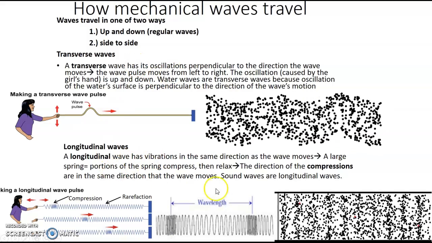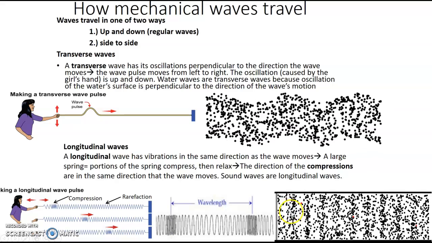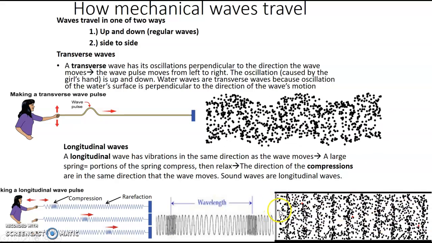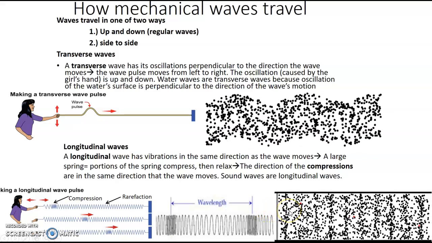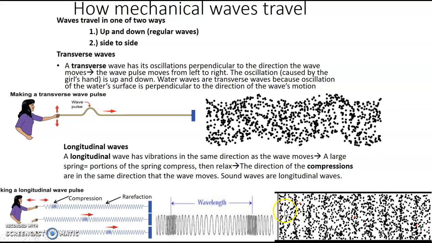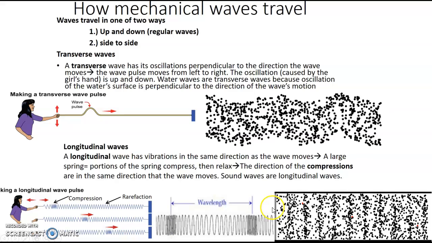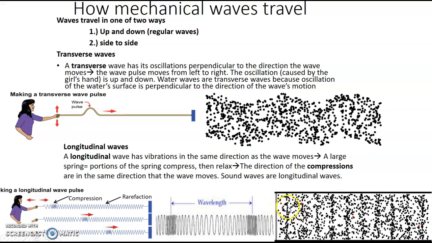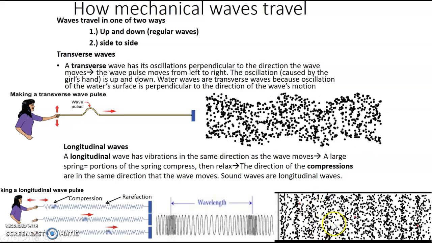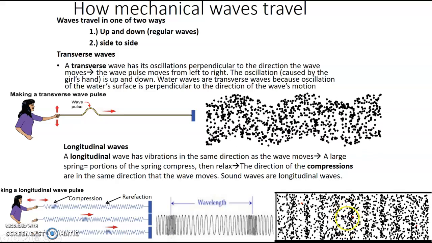Okay, and then the longitudinal waves are also known as compression waves. What's happening here is you have energy, again, moving side to side, but what it's doing is pressing molecules together. Then as the energy passes through those molecules, the molecules start to spread back out, where the second wave of pressure or energy will push those molecules back together. So you have a constant flow of high energy, where the molecules are close together, to an area of low energy where they're more spread apart.